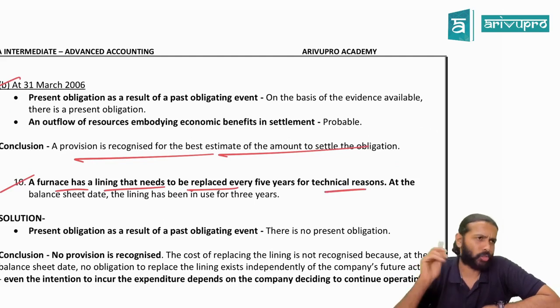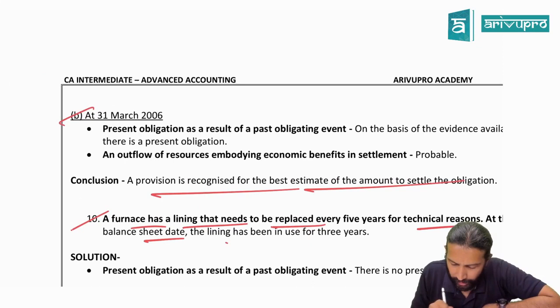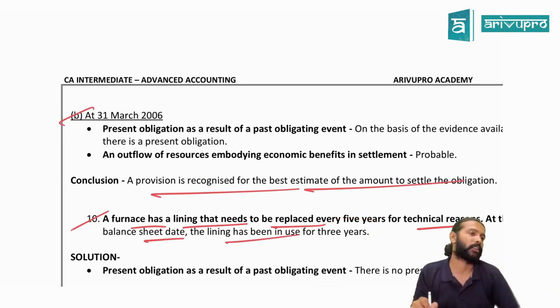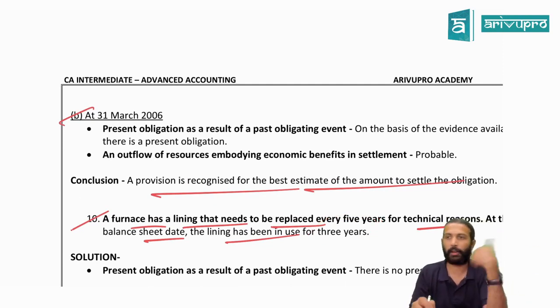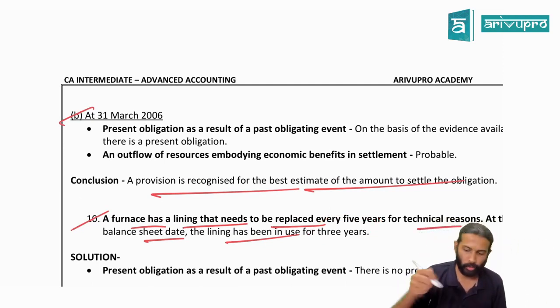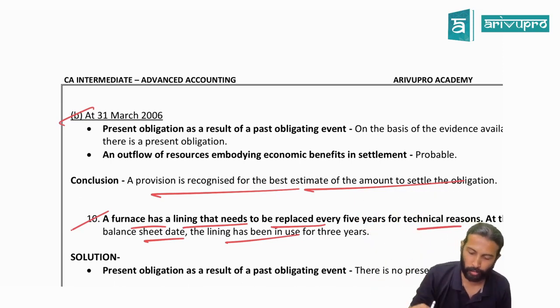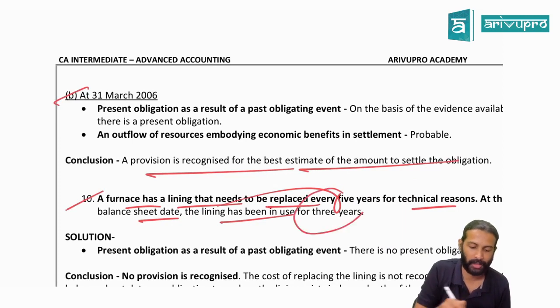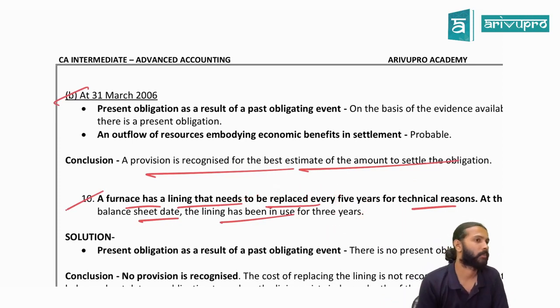For technical reasons, maybe it becomes worn out or whatever. At the balance sheet date, the lining has been in use for 3 years. We are currently at the balance sheet date, and as of now, that lining, that silver part, has been used for how many years? 3 years. So we will have to replace it in future, another 2 years. Should we make any provision for this lining, sir? Should we make any provisions? No. Why, sir?